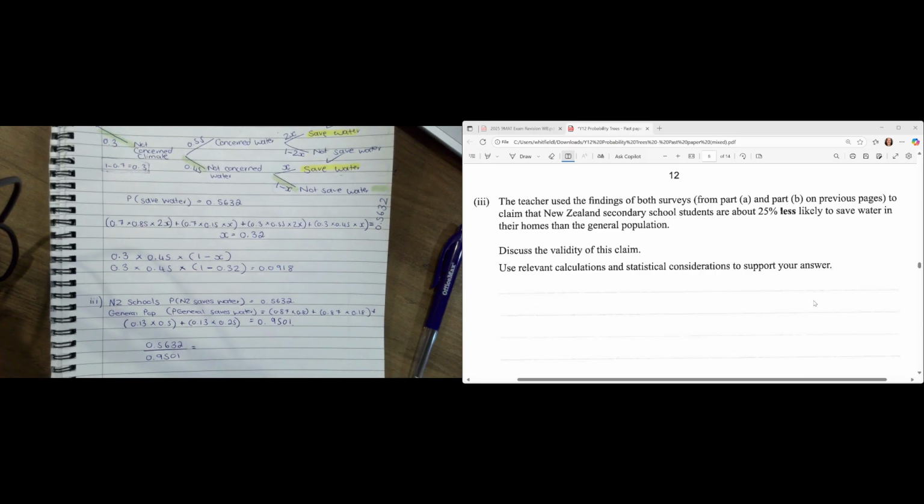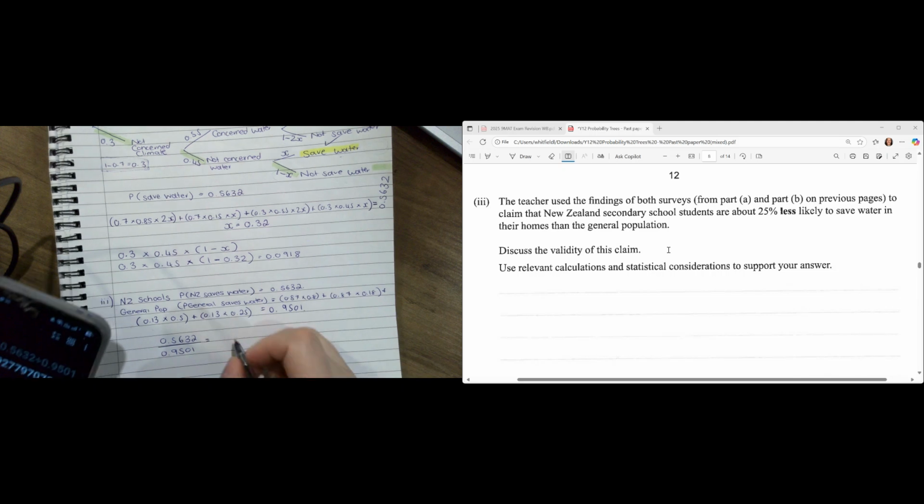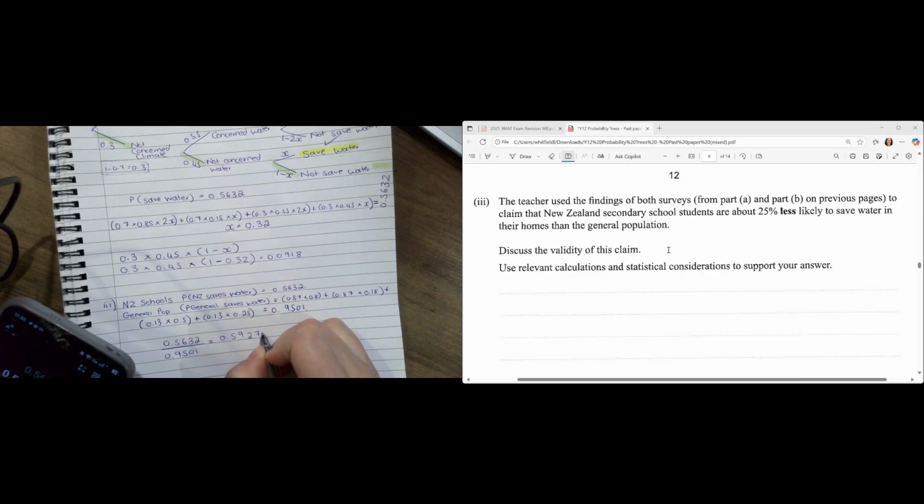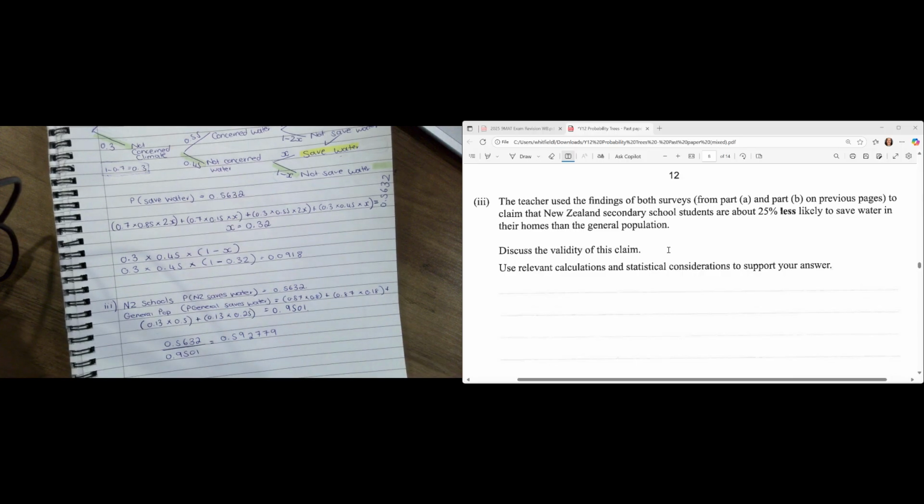When you pop that into your calculator, 0.5632 divided by 0.9501, my answer is 0.592779, and it just keeps going.